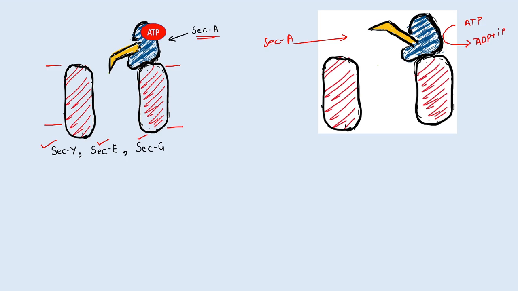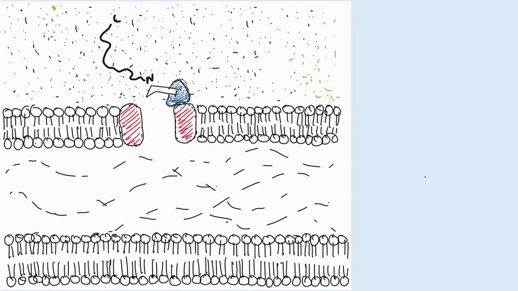You can see here this SecA having such a conformational change. So there is one protein which is present in the cytoplasm.